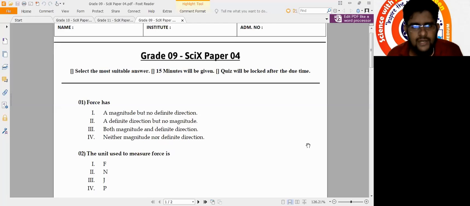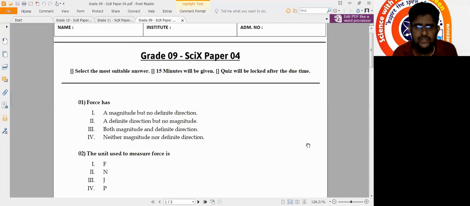This is to bring you the answers of grade 9 Science paper 4 consisting of 10 MCQ questions to be written within 15 minutes. So the question number 1, force has. There are 4 answers given. You see there, a magnitude but no definite direction. It speaks about the magnitude and direction. You can remember force is a vector quantity, so it does have both the magnitude and a definite direction.